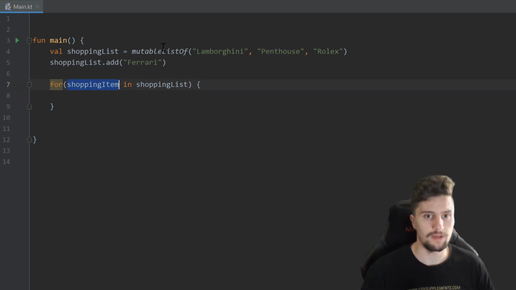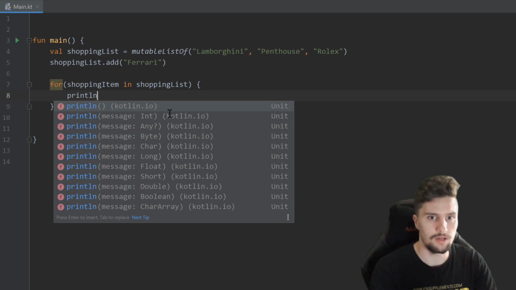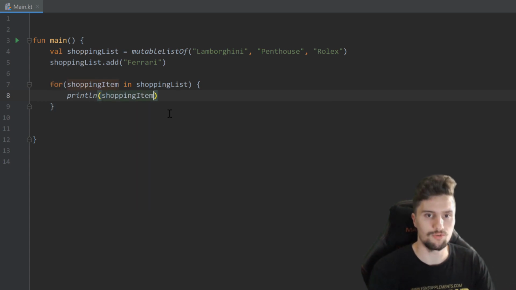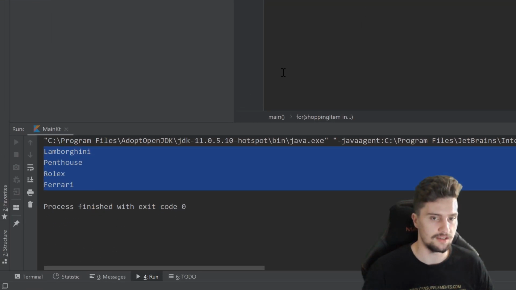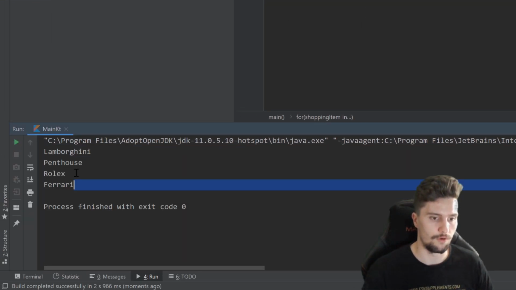So shopping item will actually start with Lamborghini, then in the next iteration it will be Penthouse, then Rolex, and so on. So we just go through each item in our shopping list, and now we can simply print that item. So we just want to print a line with the shopping item. And if we now run our program again, then you will see it is the same result as before.